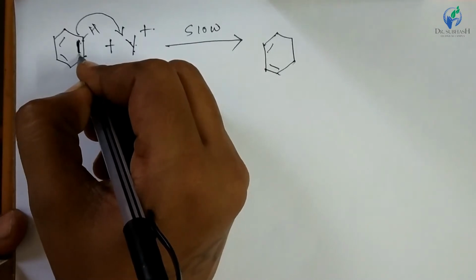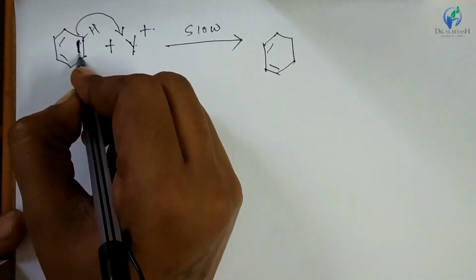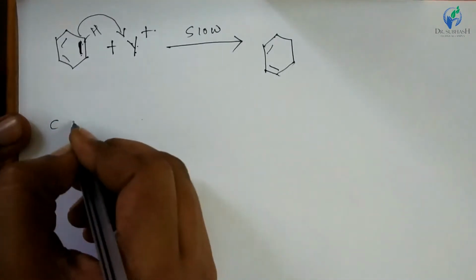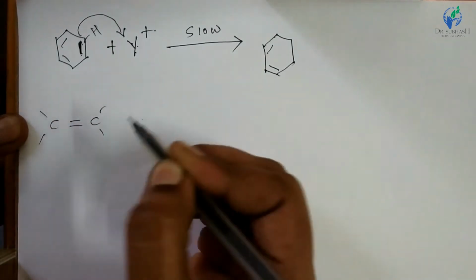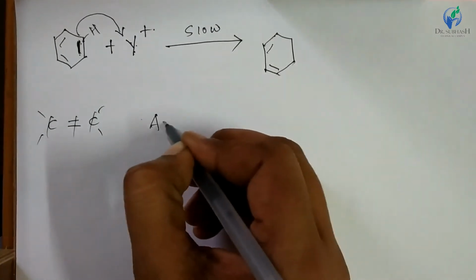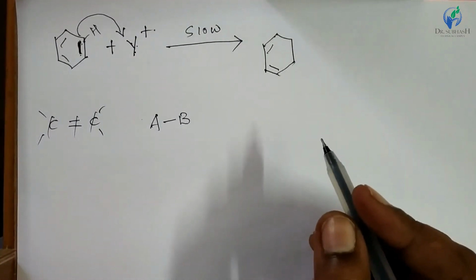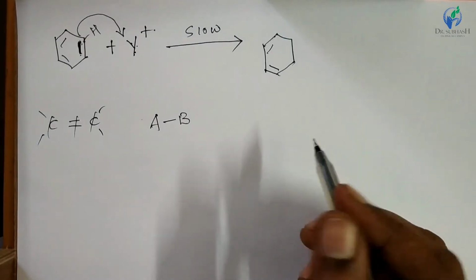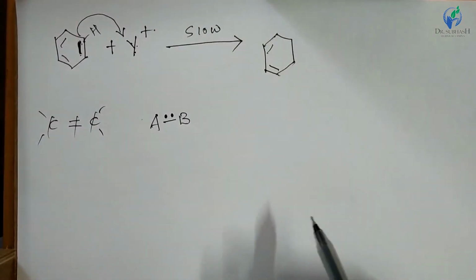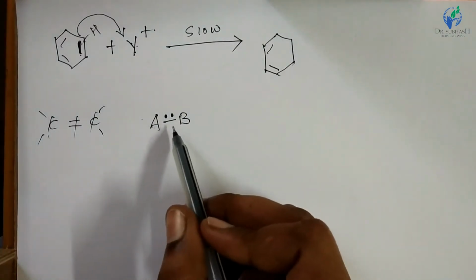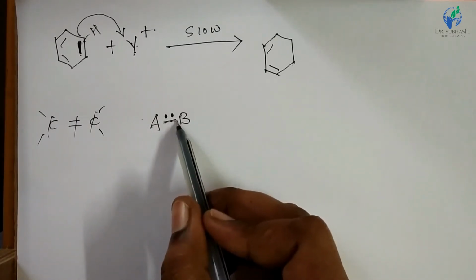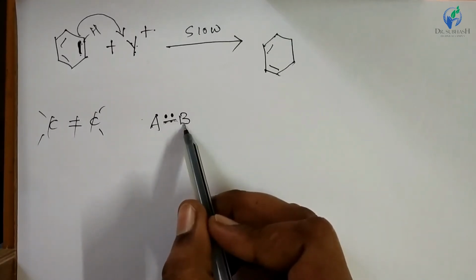When heterolysis occurs, right? Now first of all, let's see heterolysis and homolysis. Take a common example: A and B, 2 atoms attached by one covalent bond, right? In a covalent bond, what will be shared? One electron from each atom. So sharing of 2 electrons forms the covalent bond, right?